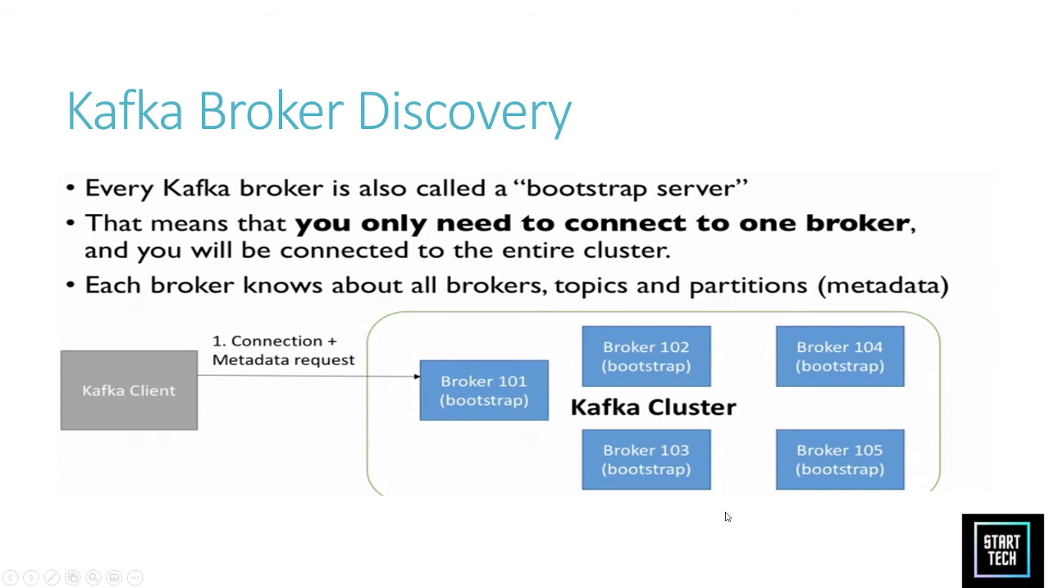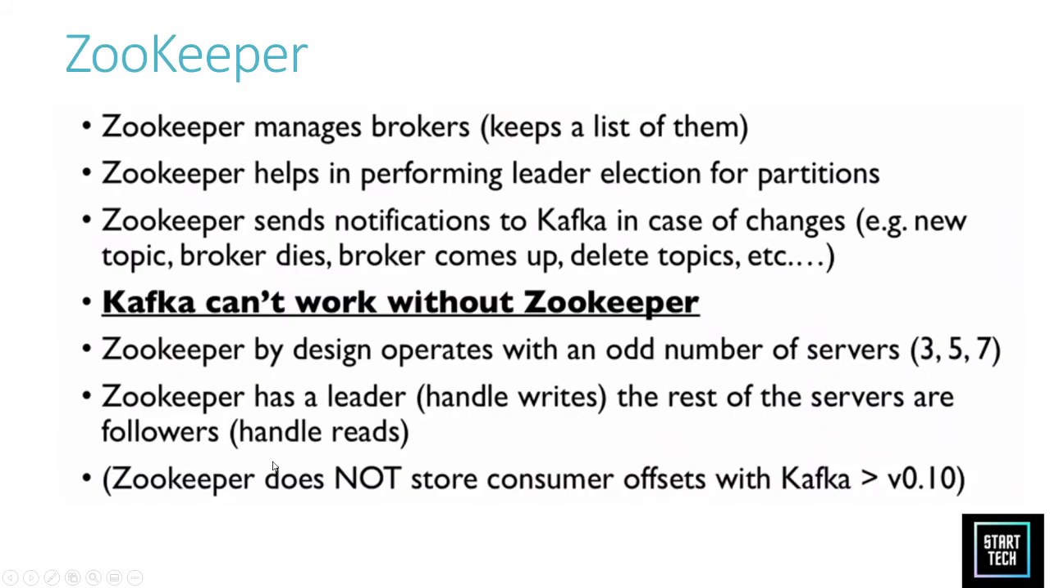It has a metadata request as well, so that it can understand, okay, I connected to 101, but I know how many brokers there are in the cluster. Through this, each broker knows about brokers, topics and partitions. These are the metadata. I connect to broker 101, and I need the metadata also, right? Which topics are there, which partitions are there, for doing operations over them.